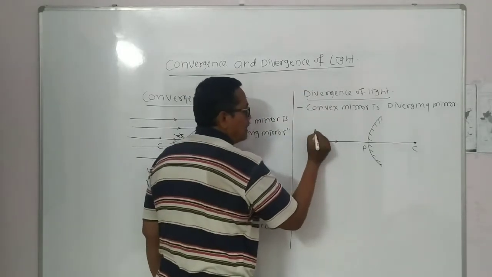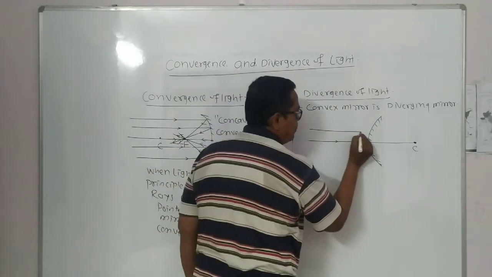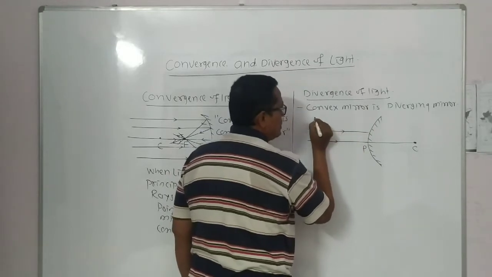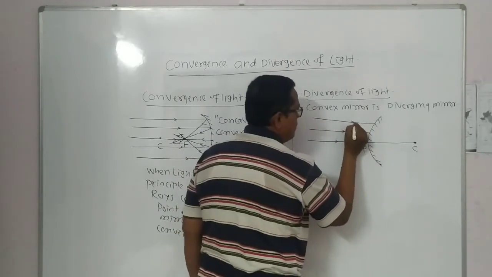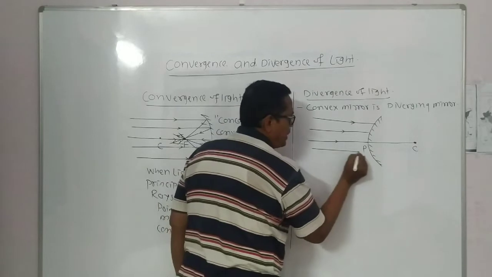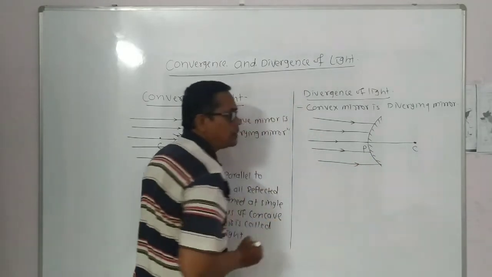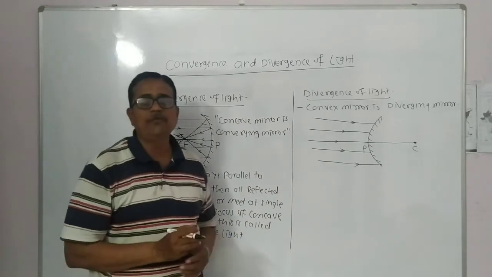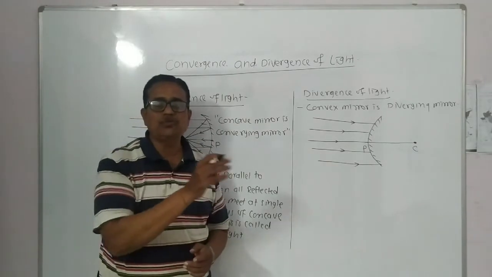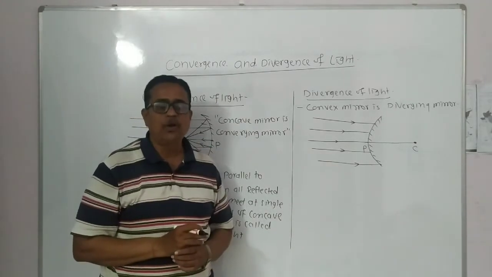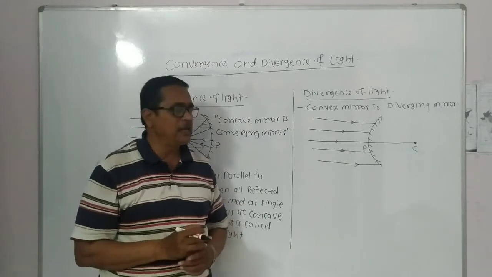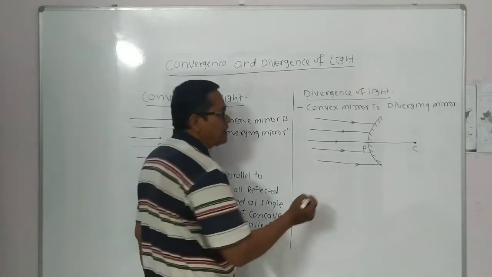When light rays are parallel to principal axis, the reflected rays diverge from the reflecting surface, and all the reflected rays appear to come from a single point on the principal axis, hence that is called a diverging mirror.